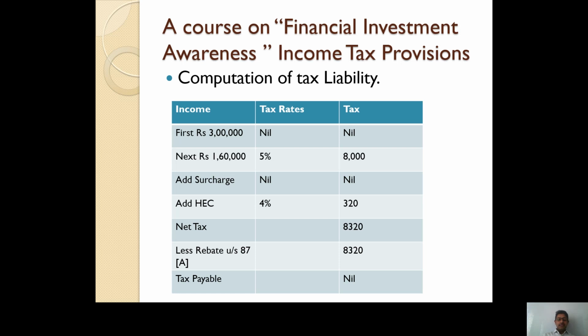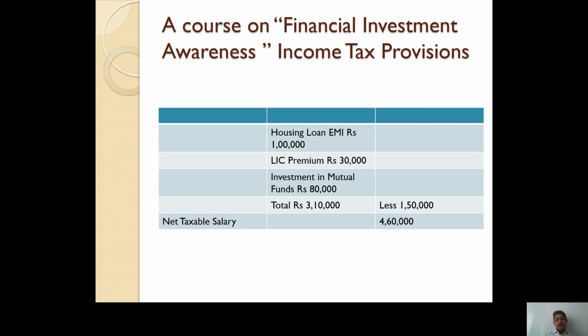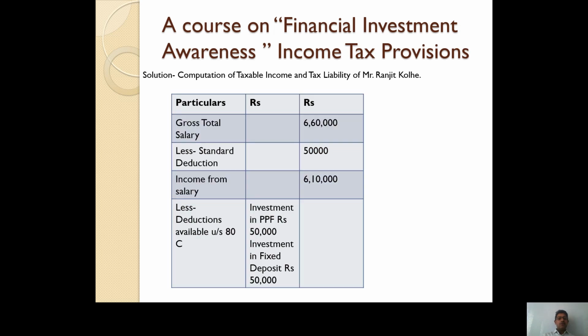Now there is one section, section 87A, and under section 87A an individual assessee is liable to get a rebate, and this rebate is applicable only for those assessees whose taxable income is less than rupees 5 lakh. Now listen, in the earlier case of Mrs. Prabha Ganorkar, her income was above rupees 5 lakh, so she didn't get the benefit of rebate.